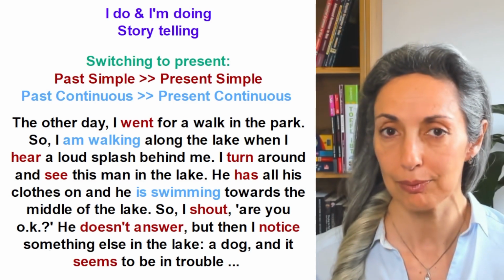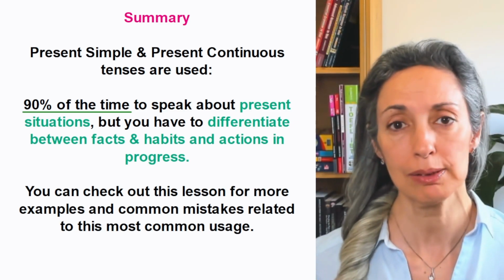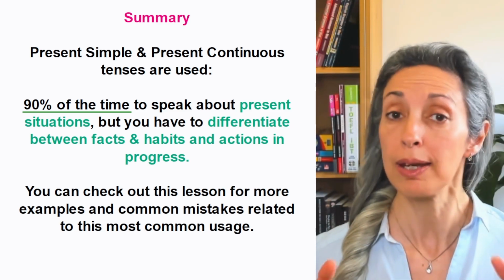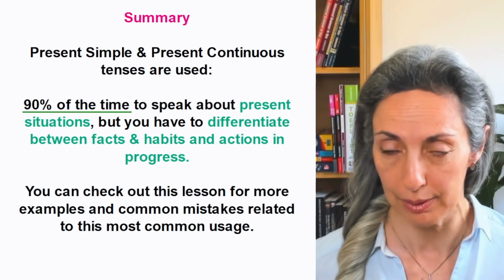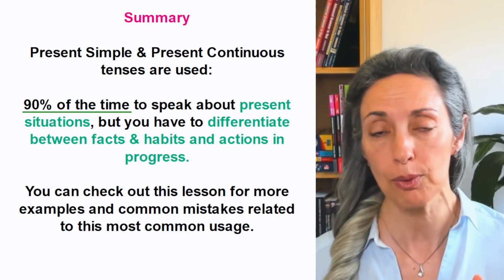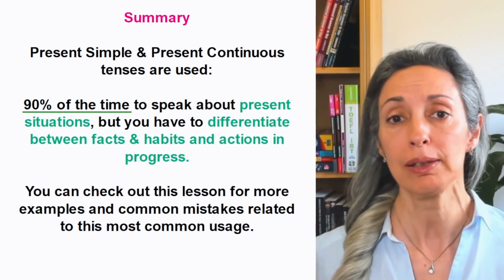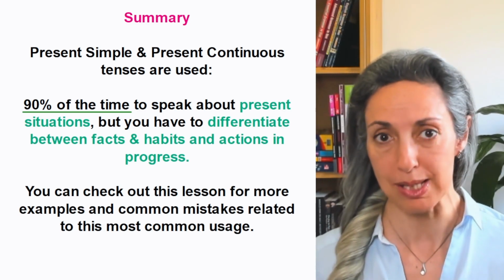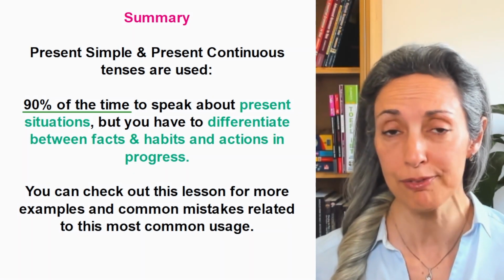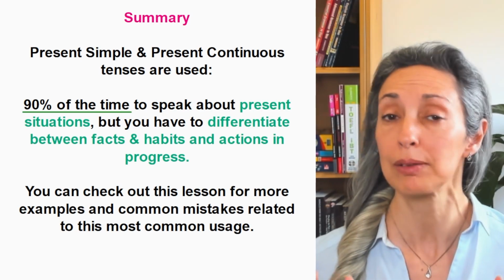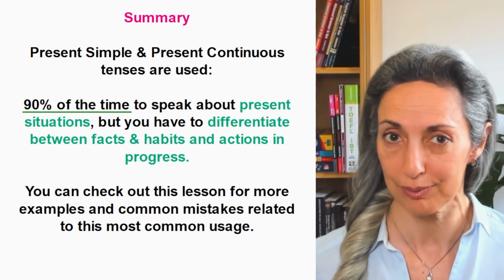So in summary, the present simple and present continuous tenses are used 90% of the time to speak about present events. But make sure that you distinguish between facts and habits, present simple, and actions in progress, present continuous. You can check the lesson above for more examples and common mistakes to do with this very common usage.